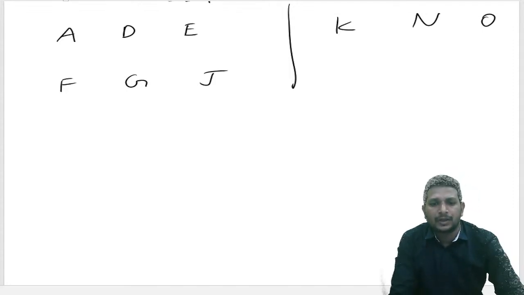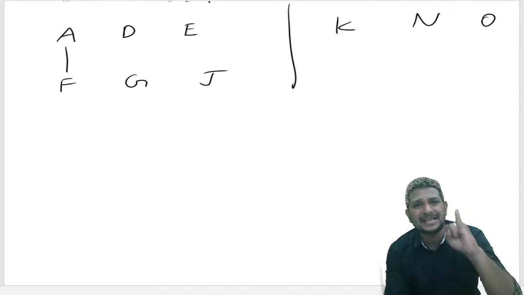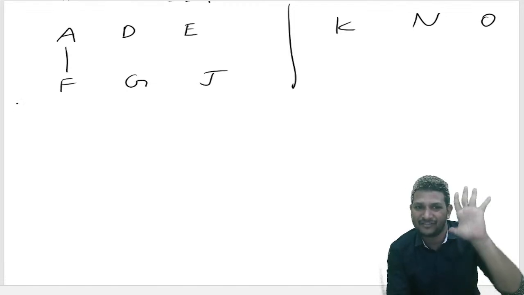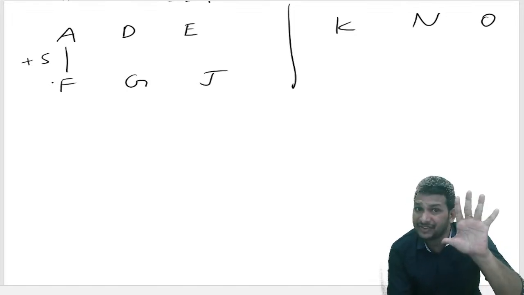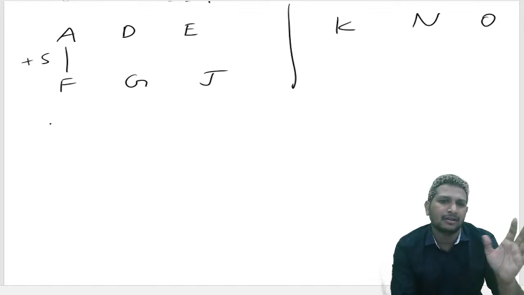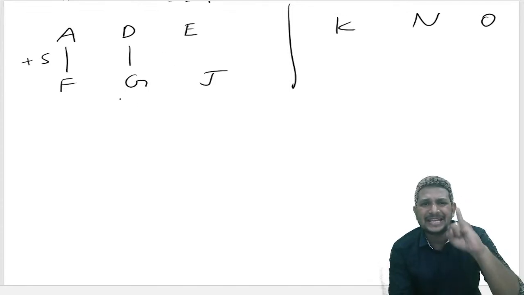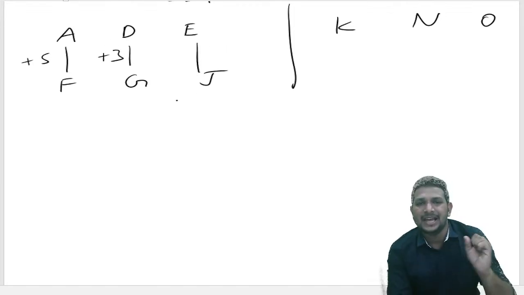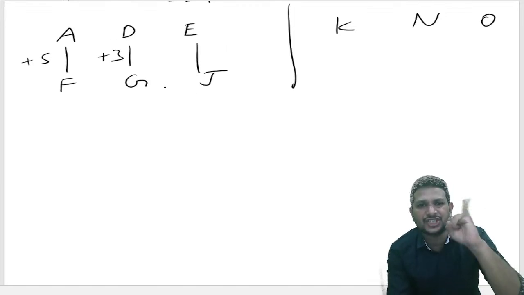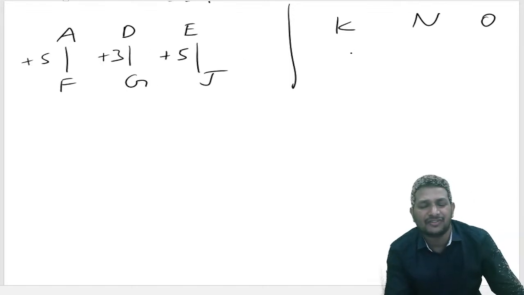Yes. Now, check it letter by letter. A after it, F means letters are skipped: B, C, D, E, F, five letters. So the logic will be the same. D after G means F, G, third letter. E after J means F, G, H, I, J, five letters are skipped. So 5, 3, 5.